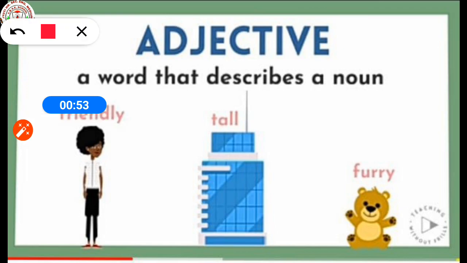So an adjective is a word that describes a noun.